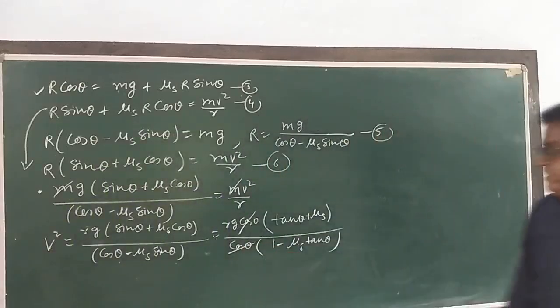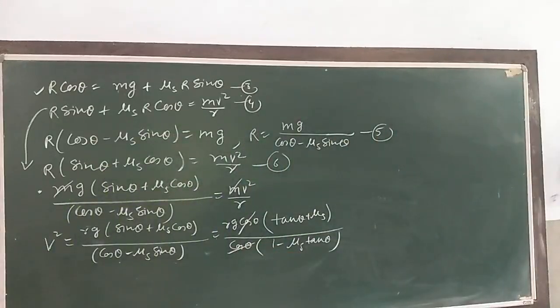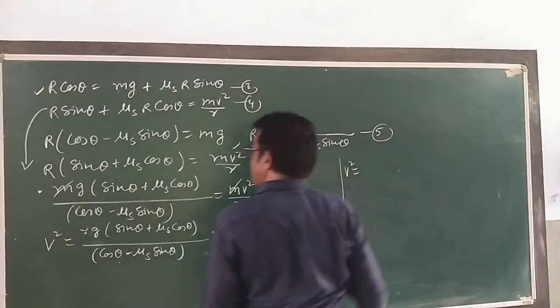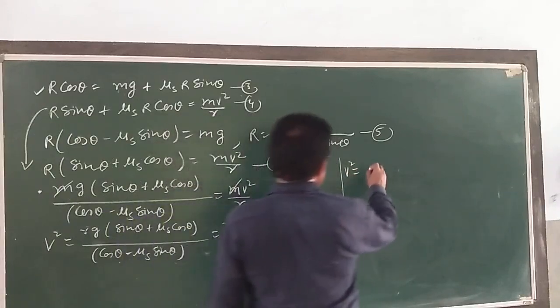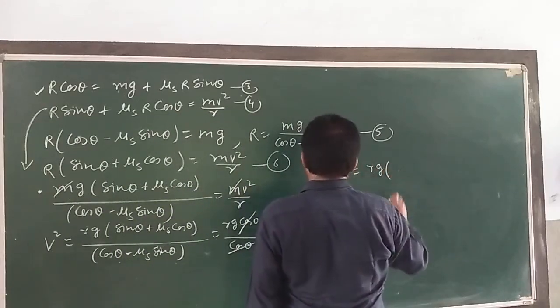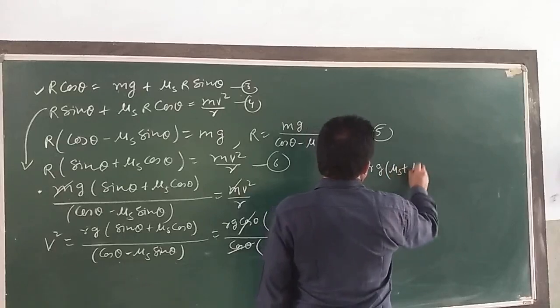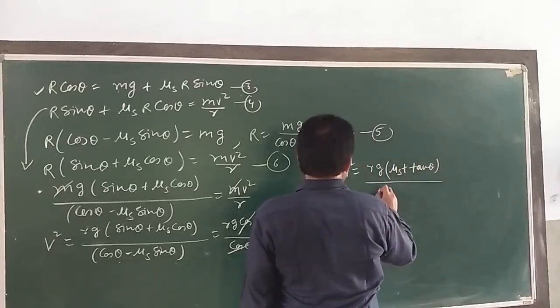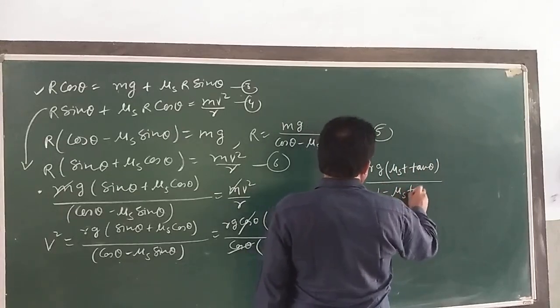Is there any problem here? Then ask. So cos theta cancels, and v square comes out to be Rg into mu s plus tan theta divided by 1 minus mu s tan theta.